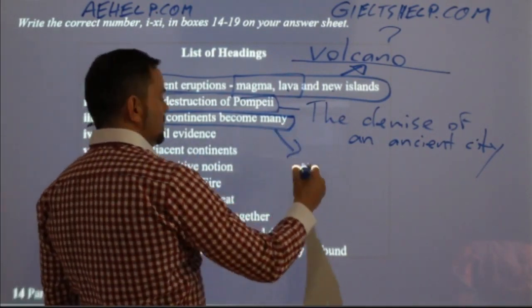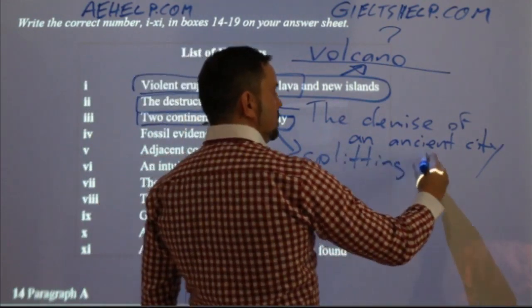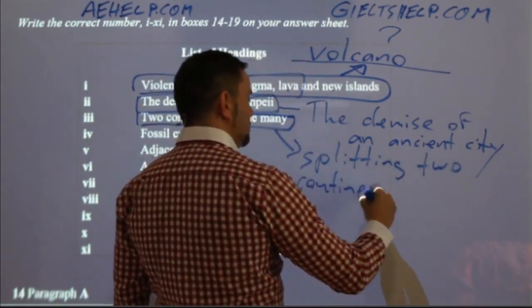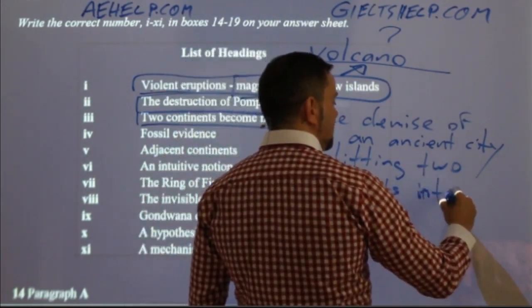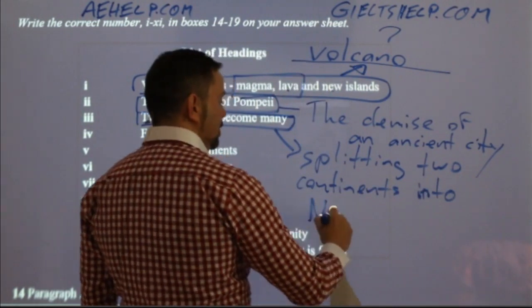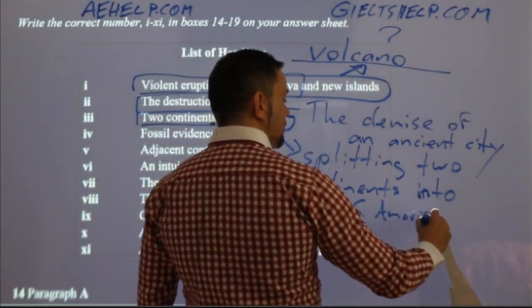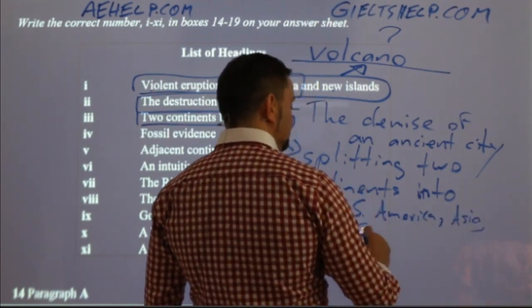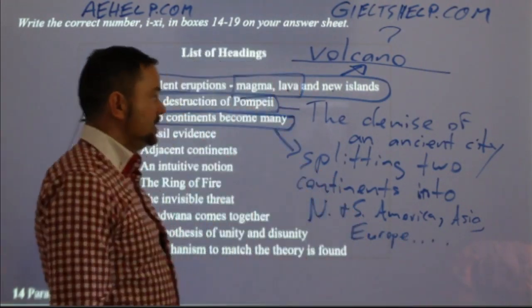Yeah, and you might even be more specific, Hemant. So you might say something like splitting two continents into, and maybe here we're doing a little bit of guessing, into North and South America, Asia, Europe. Okay, so those would be the many continents, right?